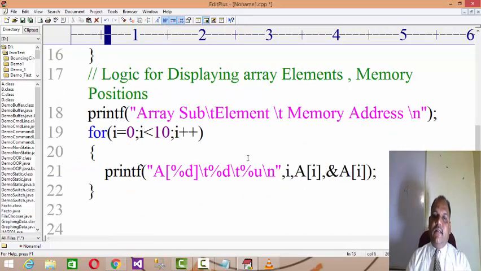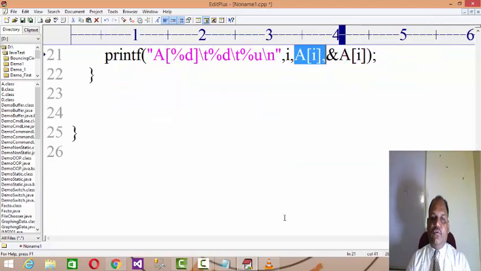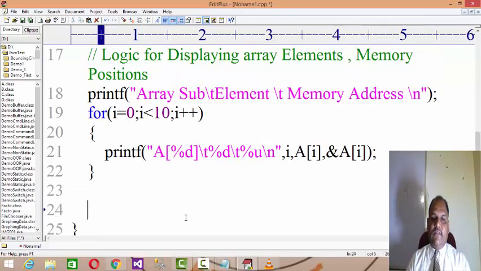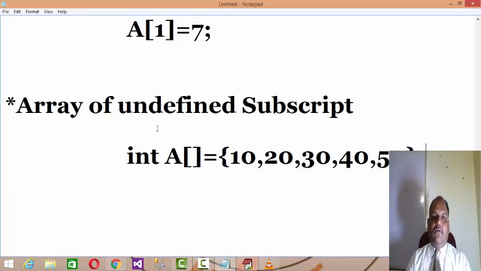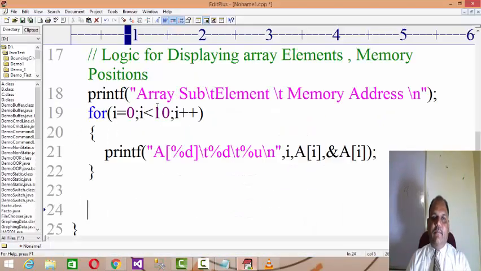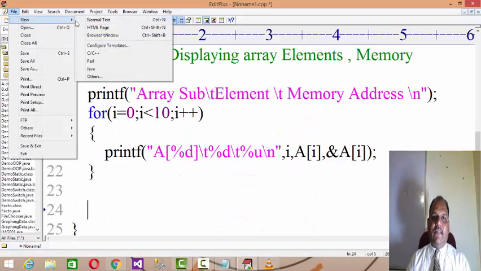The point is that, as we studied, an array is a set of similar type of data, each having a respective location in the memory. In this example we proved that all array subscripts have a respective memory location. Test this code and you'll understand these things. Okay, now let us take one example of an array of undefined subscripts.